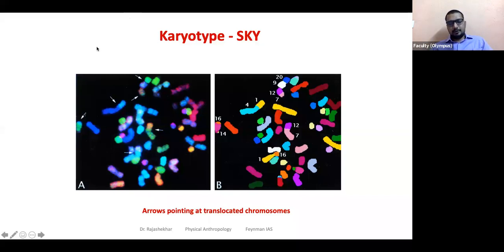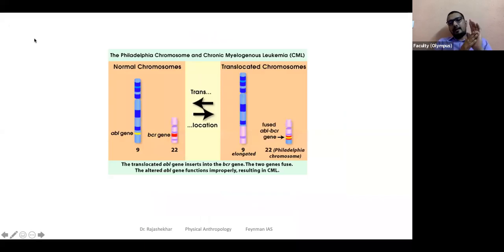Okay, let's look at examples now. So far we talked about what is translocation, two types of translocations we talked about, and how to diagnose or detect the translocation. Let's look at the example or examples.